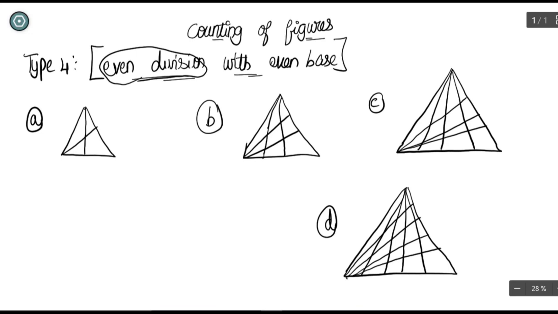You know why? Just count the triangles here also. 1, 2, 1, 2 is there from both sides. So 2 cubed will be 8. You will get 8 triangles inside this diagram. That's it. Very simple.